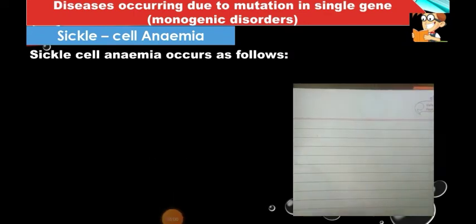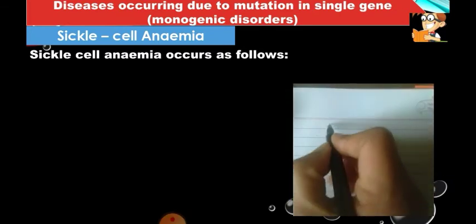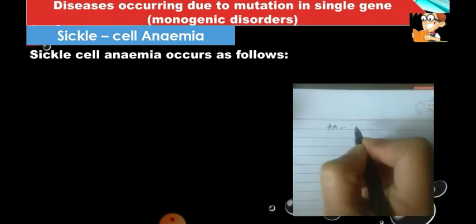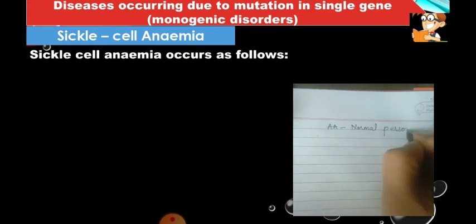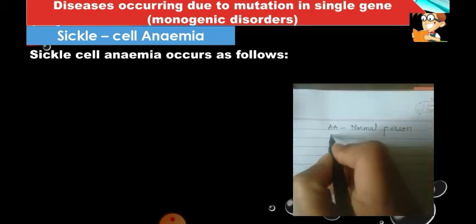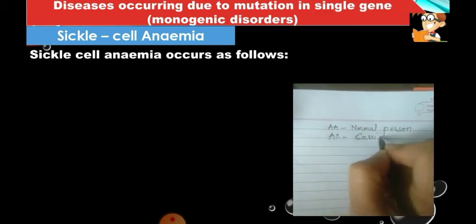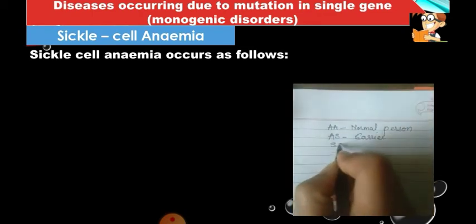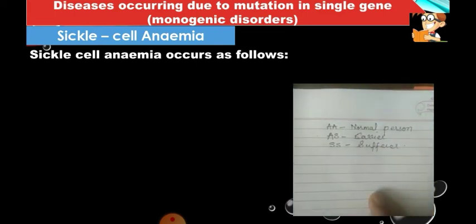Now let's learn by finding out due to crossing. Consider that AA stands for a normal person, whereas AS is a carrier of the disease, and SS is called a sufferer of the disease. Now let's see what the different possibilities of crossing are, and what type of offspring can be produced.